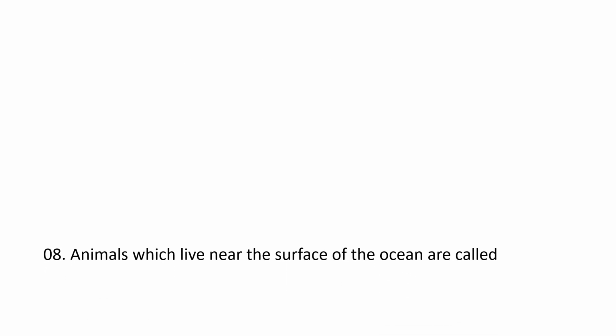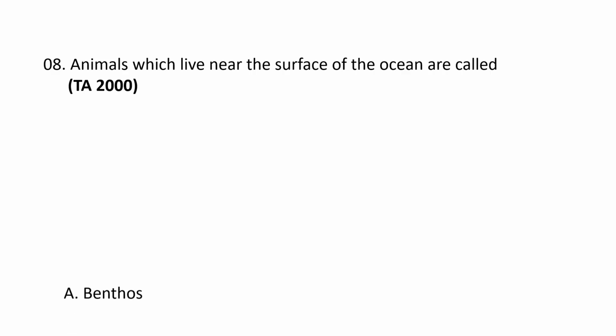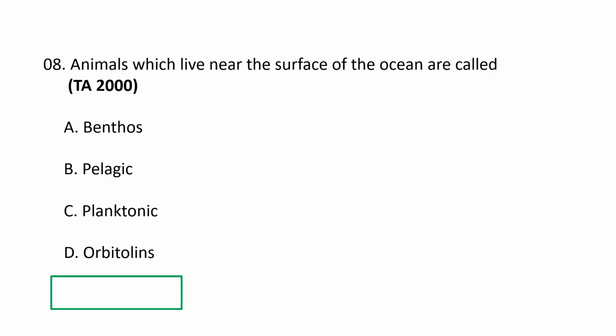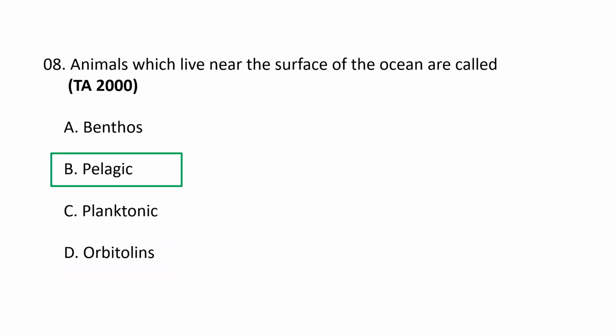Next question. Animals which live near the surface of the ocean are called A. Benthos, B. Pelagic, C. Planktonic and D. Orbitolans. Animals which live near the surface of the ocean are known as pelagic. Animals which live near the surface of the ocean, often in the upper layers of the water column, are called pelagic forms. B is the correct option.